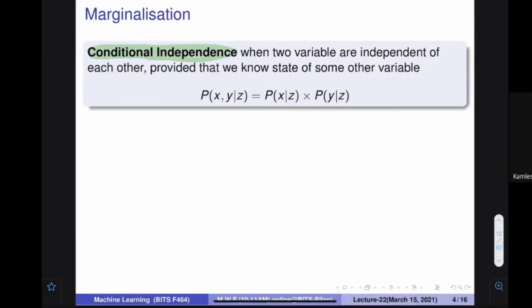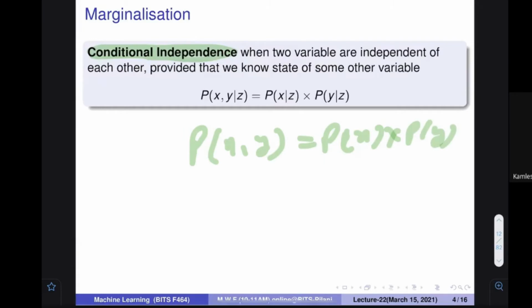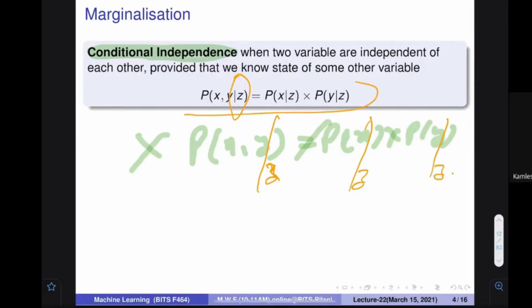Let's assume that there is no independence between x and y, meaning probability of x and y is not equal to probability of x into probability of y. Let's assume that it is not like that. But sometime it may be possible that if you introduce one more variable, you say x, y given z, and given z, it becomes the multiplication. So it says that now there is an independence given this particular condition.